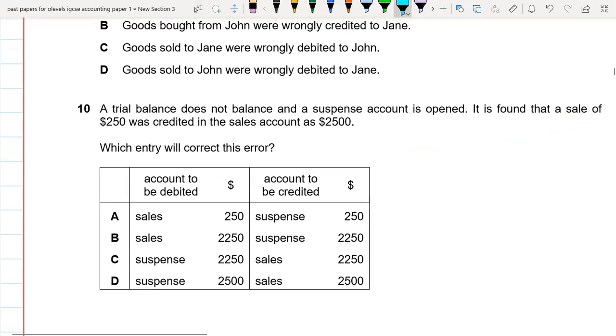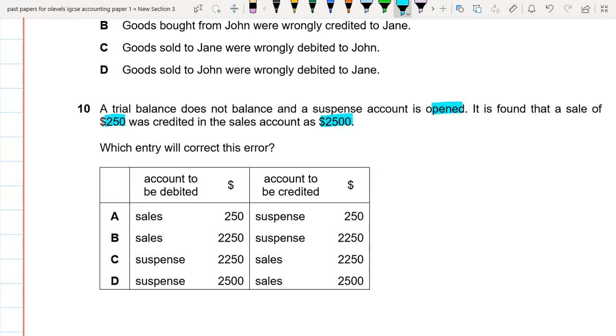So trial balance does not balance and a suspense account is opened. It is found that a sale of 250 was carried to the sales account as 2500. So which entry will be correct in this error? Okay, so if we sell something for 250, but we carried the sales account by 2500. So we have to debit the sales account. So basically the right option for this would be, we mistakenly increased the sales account by 2500. So we credited the sales account by 2500.